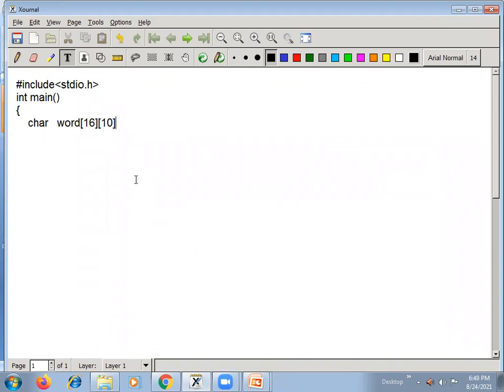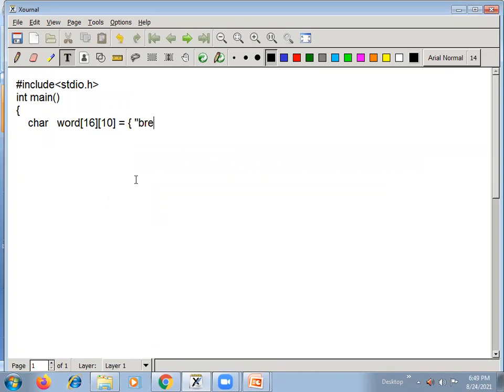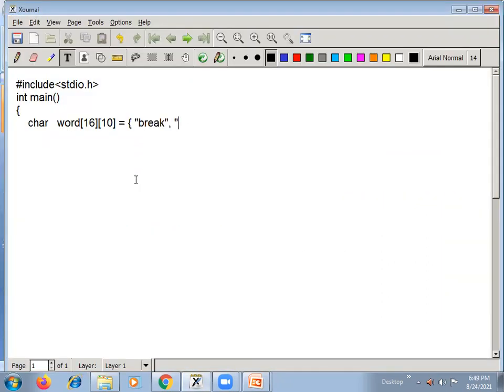Memory is also very important, and you can directly initialize these words. What is the first word? Break. So say break. Then what is the second word? Case, continue, default. So I'm writing the second word, case.